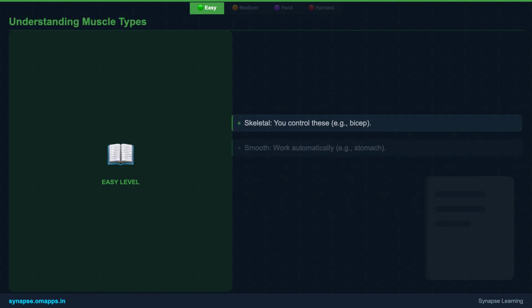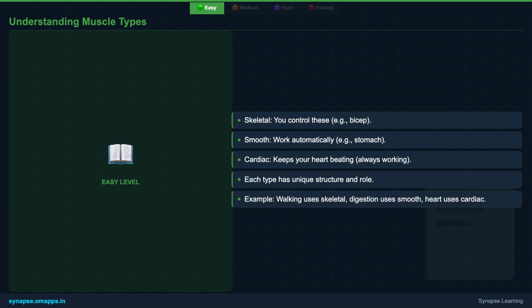To further clarify, think of skeletal muscles as the ones you will to move, like when you decide to pick up a pen. They're attached to bones and are responsible for all your conscious actions. Smooth muscles operate behind the scenes. They're the silent workers in your internal organs, pushing food along your digestive tract or regulating blood flow. You don't control them.